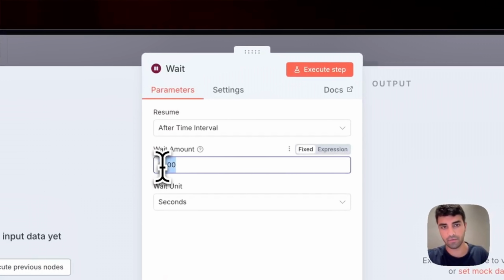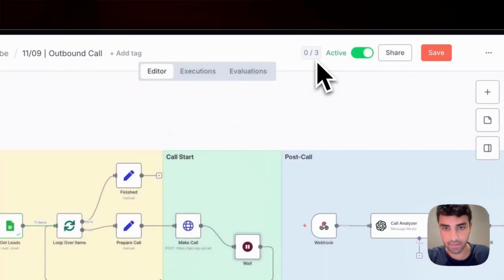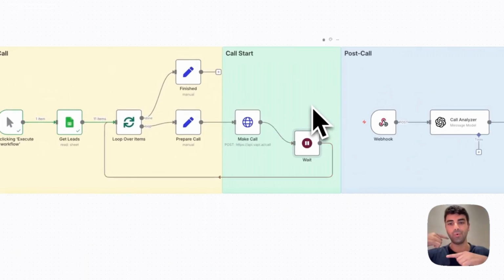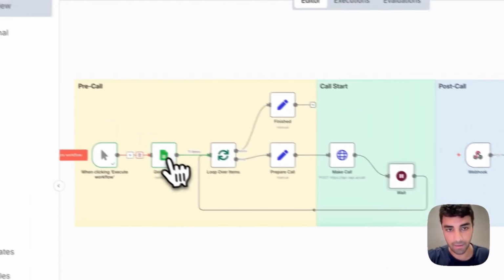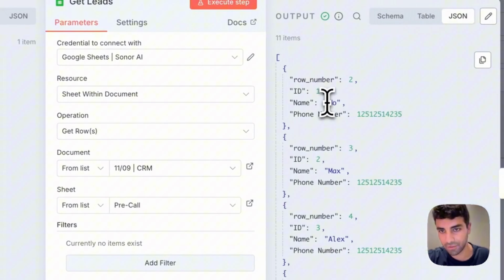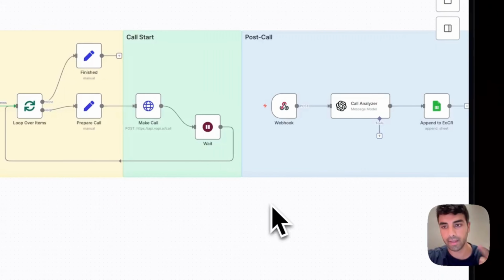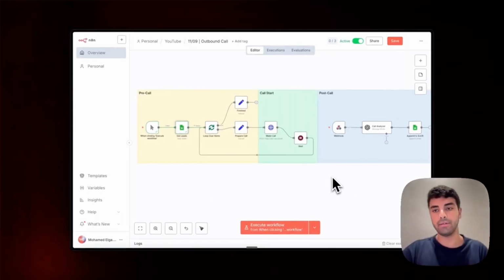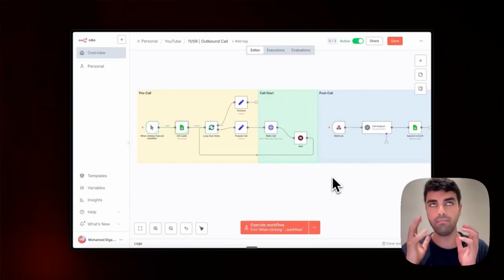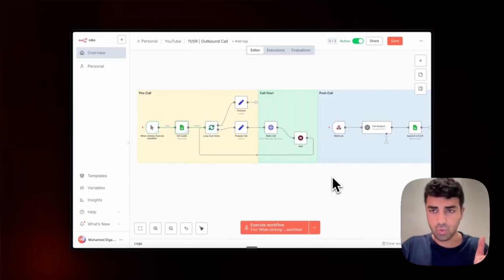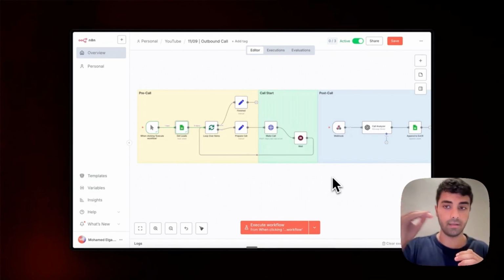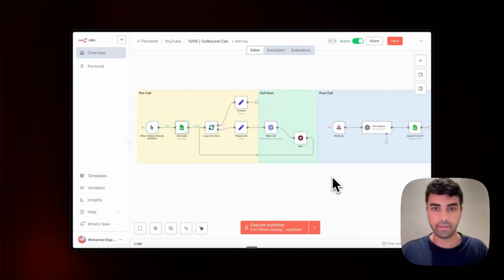So I can show you here, for example, if we wait for 10 seconds, that it will just loop through the next person. In this case, I'm the first person, and then the second will be Max, and the third would be Alex. So we just let it wait a little bit because VAPI has a concurrency of 10 calls. That means that we are not able at one single moment to call more than 10 people, because then we max out the concurrency limit. You can, of course, purchase more concurrency if you need to, but that is good to know.